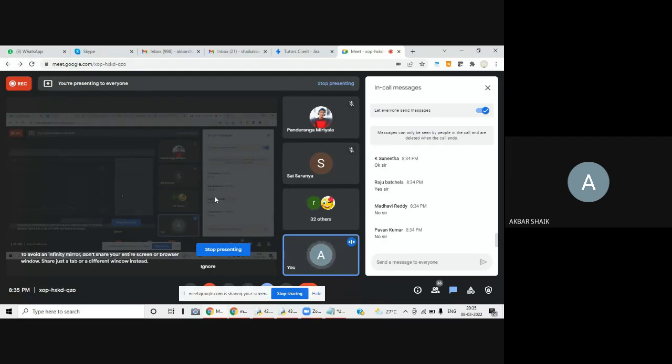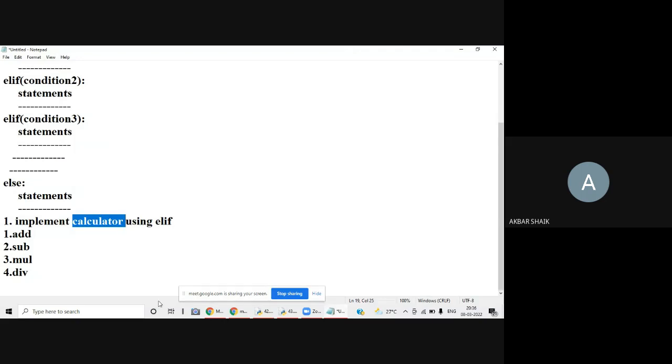And some other applications I'll tell you. One of the important applications is, you want to display the result of a student. I'll explain the application, you try it on your own. If you don't get it, we'll discuss. So what is the question here? The question is: print the result of a student.